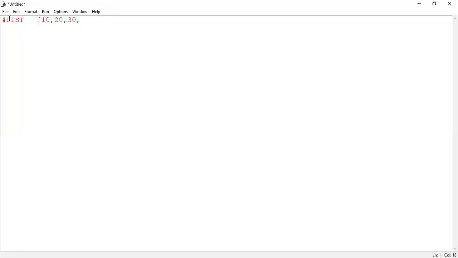When I'm using GVK, is GVK a string or not? How is a string represented in Python programming language, guys? It can be represented with the help of single quotes or double quotes or triple quotes. A string must be enclosed either in single quotes or double quotes or triple quotes, right? So here I'm giving single quotes, guys. So 'GVK' is an element. The whole GVK is considered as one element. Like this, I can give the elements which are part of a list.